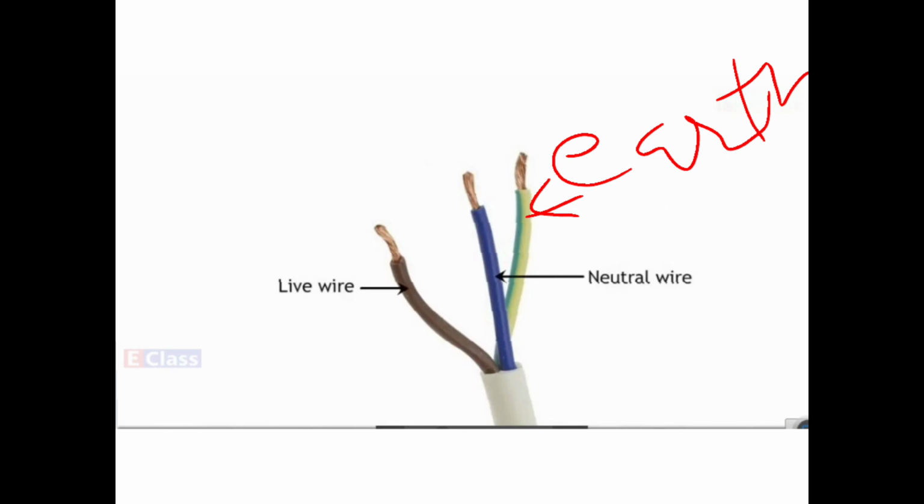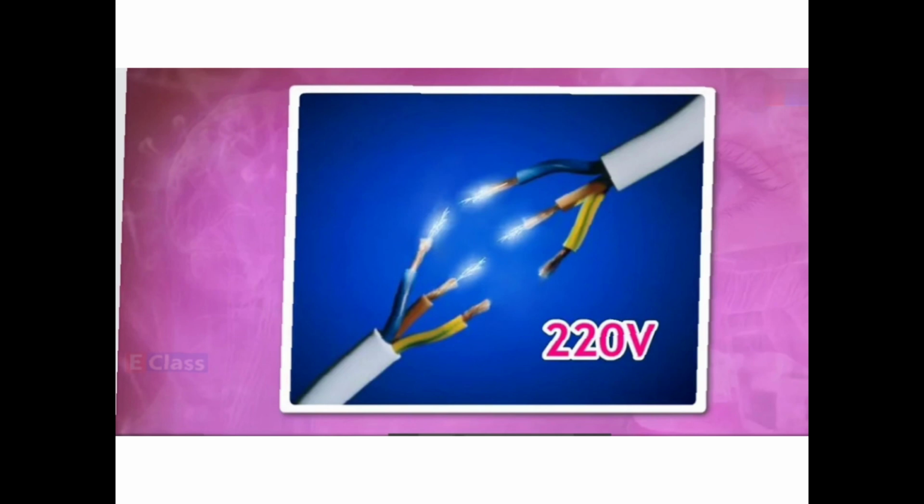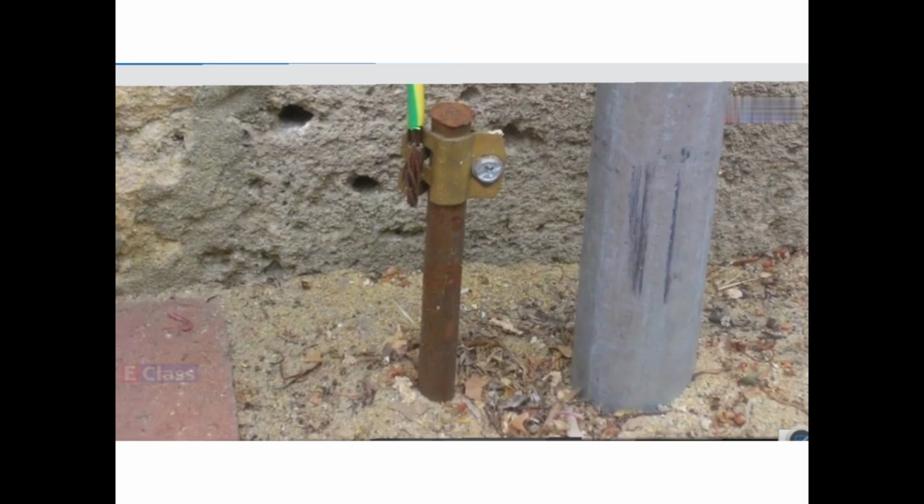Now understand what happens: there is a potential difference of 220 volts, which is given to all of us together, right? And the third wire is connected to the ground. Here, this way, it is connected to the ground. This is called the earth.